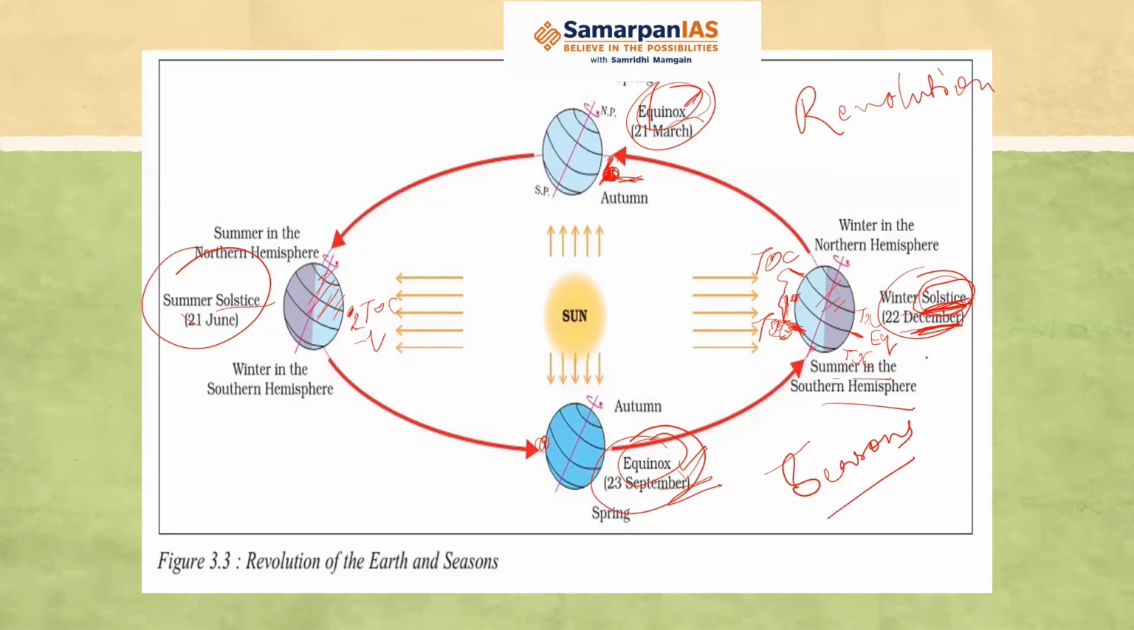So if there is summer in Australia, Australia is in the southern hemisphere. So if it is summer in Australia, then in India, we will be having winters.